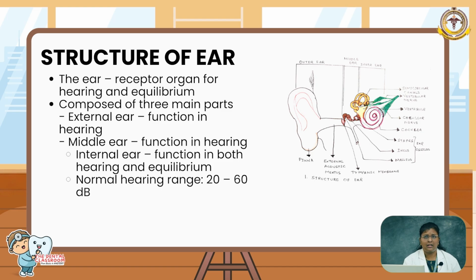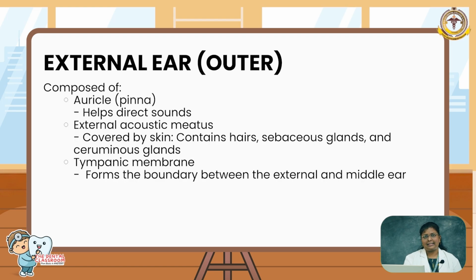The normal hearing range for our ear is 20 to 60 decibels of sound. More than 80 decibels of sound is called loud noise. Whenever we are exposed to more than 80 decibels of loud noise for a longer period, it can damage our sensory organ, so it may end up in hearing loss. The normal conversation which we make will be at 40 decibels. So moving on to the structure in detail.